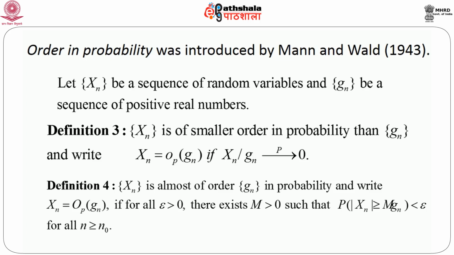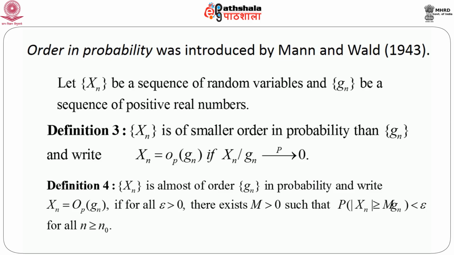So, the third definition we can give is that X_n is of smaller order in probability than g_n. We can write capital X_n, this is the sequence of random variables, capital X_n equals small o_p of g_n if capital X_n by g_n converges to 0 in probability. Because if we recall, if we drop this p, then X_n by g_n should go to 0 provided X_n is a sequence of real numbers.